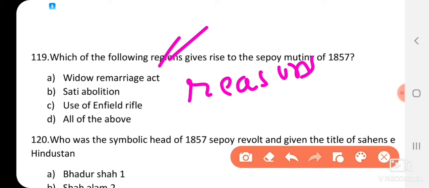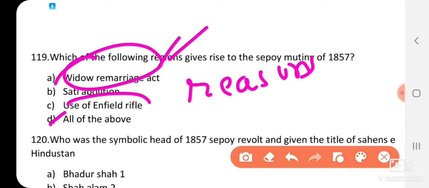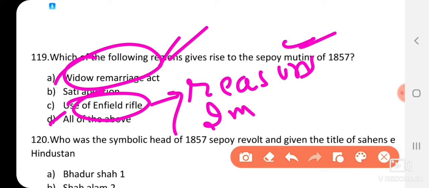Option A, Widow Remarriage Act. Option B, Sati abolition. Option C, use of Enfield rifle. Option D, all of the above. So as you all know, the answer would be all of the above. Widow Remarriage Act and Sati abolition are the religious causes, and the Enfield rifle was the immediate cause for the sepoy mutiny. But there are other causes also, like wide-scale corruption, the policy of exclusion by the British government, and political dominance by the British in the Indian subcontinent, that also gave rise to the 1857 revolt.